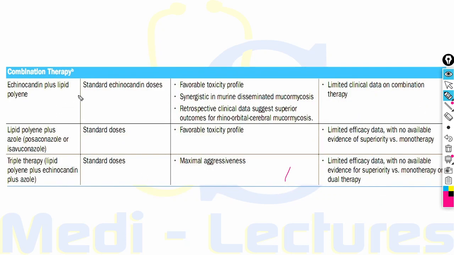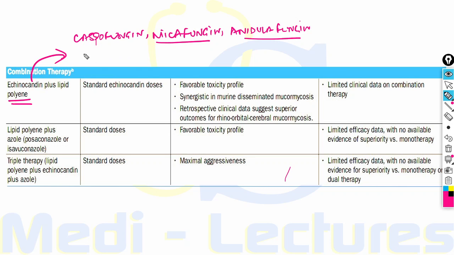Now we can also consider combination therapy, but mostly monotherapy is equally good as combination therapy. In combination therapy, we can give echinocandin in combination with polyene. These include drugs like caspofungin, micafungin and anidulafungin.